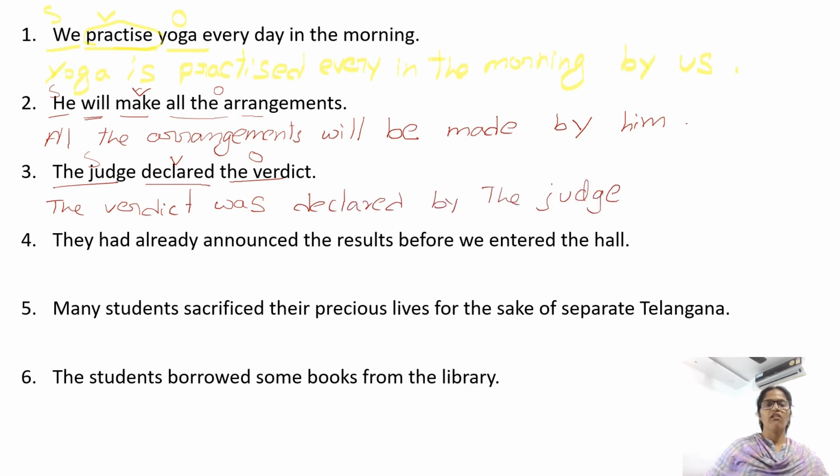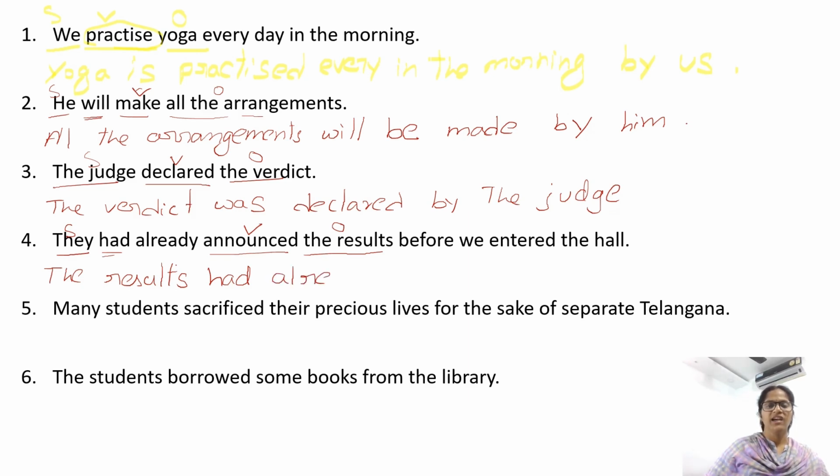They had already announced the results before we entered the hall. Announced is the verb. Who announced? They. They is the subject. They announced what? The results is the object. The results, the sentence is in past perfect. Had. After have, has or had, we need been.